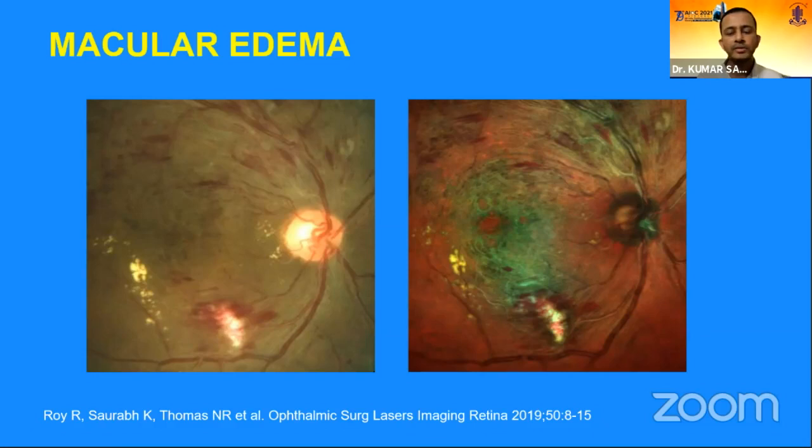And it is just a matter of thought that if we could use multicolor imaging rather than color fundus photography for mass diabetic screening, then probably we'll be able to pick up a lot more macular edema patients even without doing OCT. That can be a mass utility of multicolor imaging here.